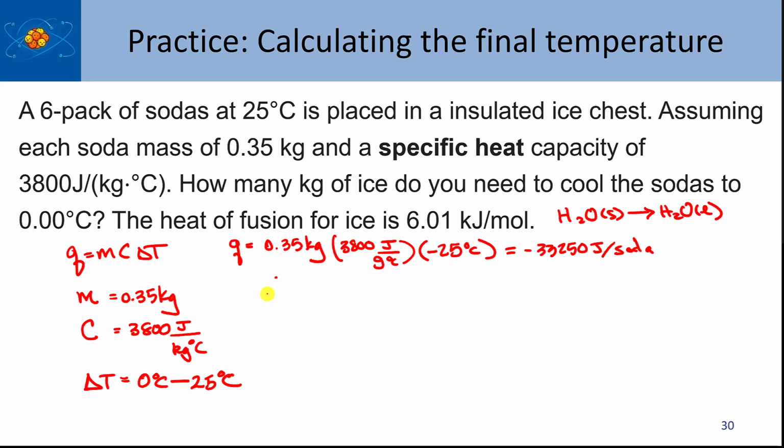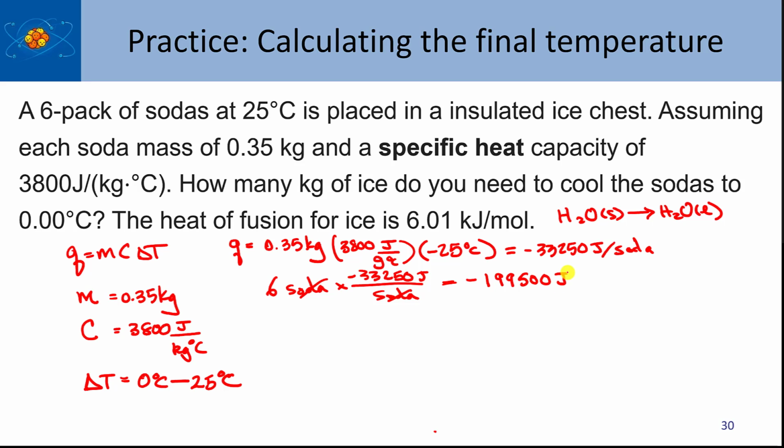So I have 6 sodas. So you could scale this to a 12-pack if you wanted to. 6 sodas times negative 33,250 joules per soda. So that'll cancel, and that leaves me with minus 199,500 joules.